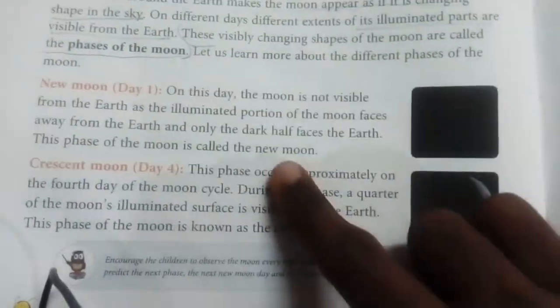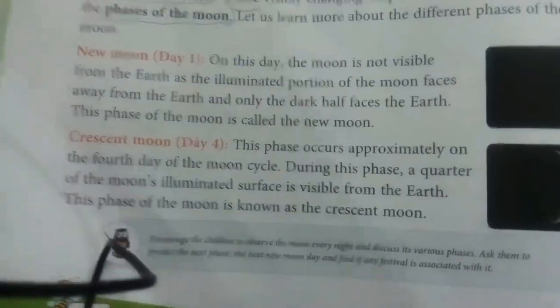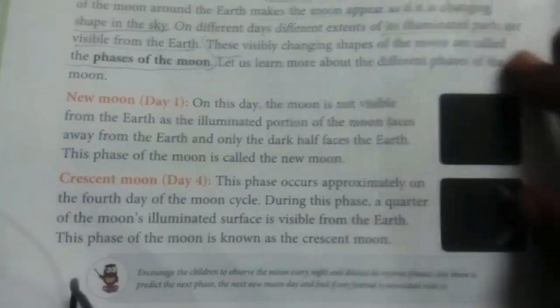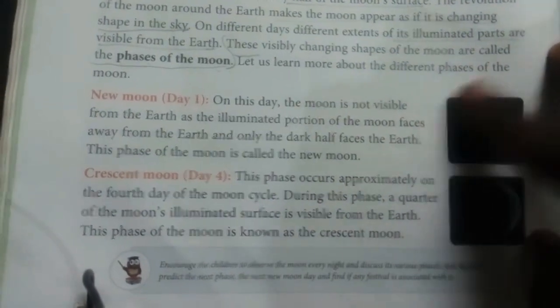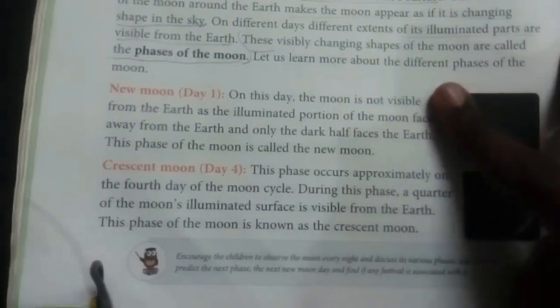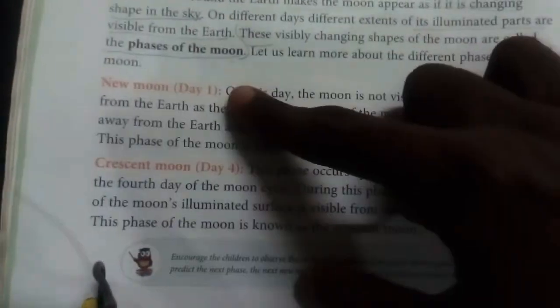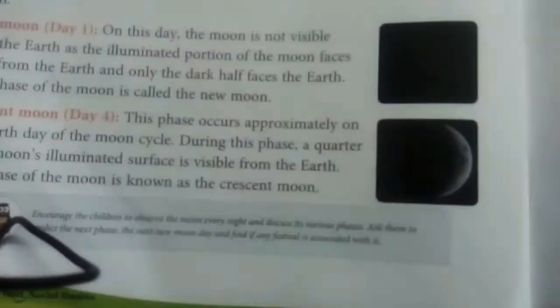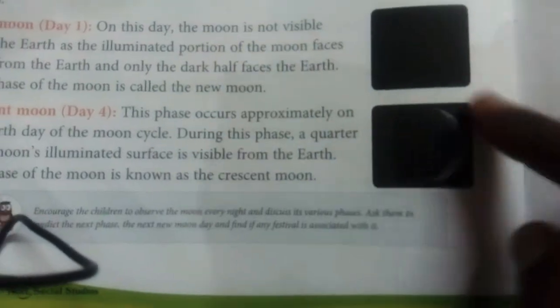This phase of the moon is called new moon, means the illumination of the light of the sun is not visible on the new moon day. At that time, the moon is completely dark. This is what is known as new moon day, that is on day 1. And after 3 to 4 days, the moon appears in a C shape.